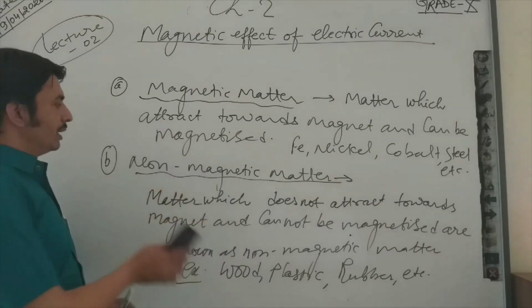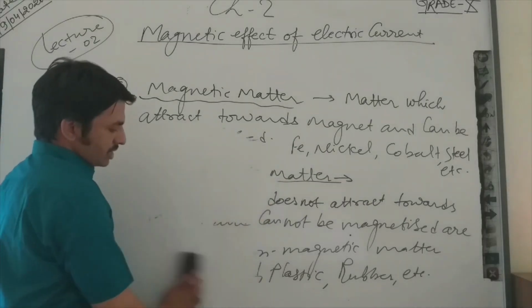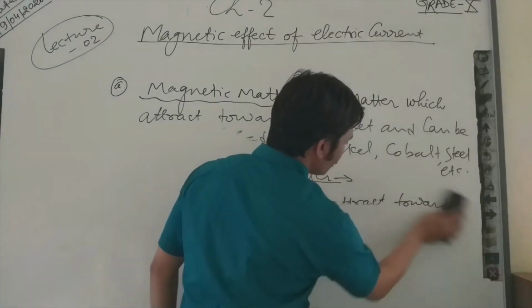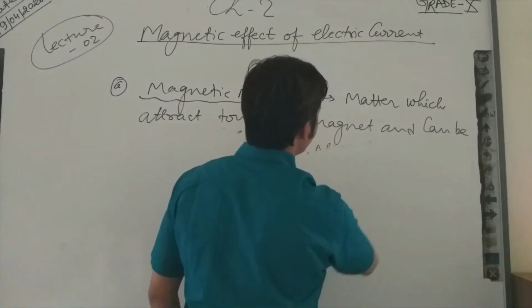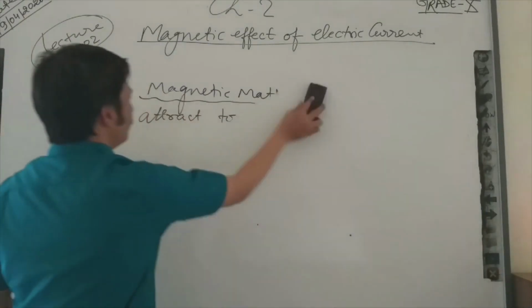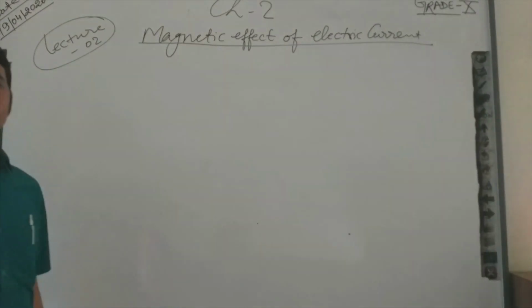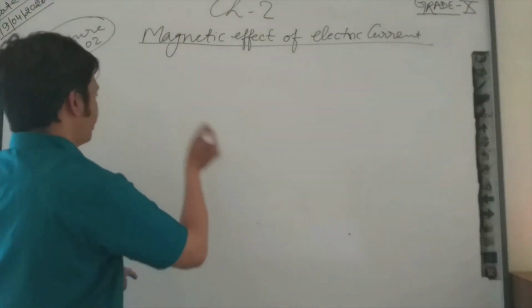Further, on the basis of Faraday's research, we will classify magnetic material into three categories. Before that, we will discuss the properties of the magnet.